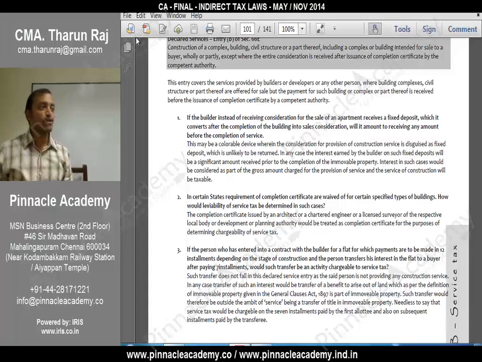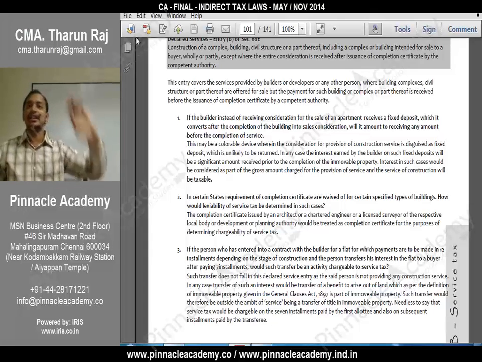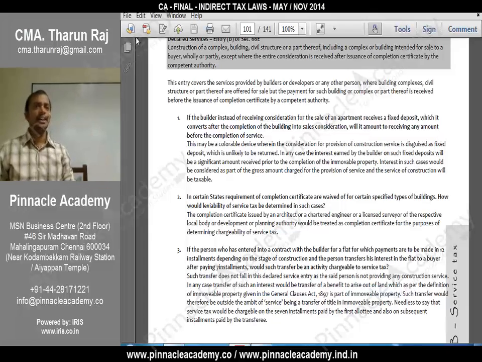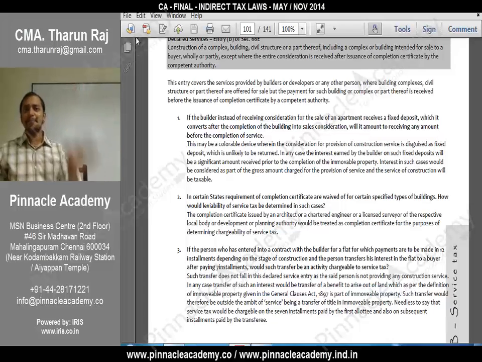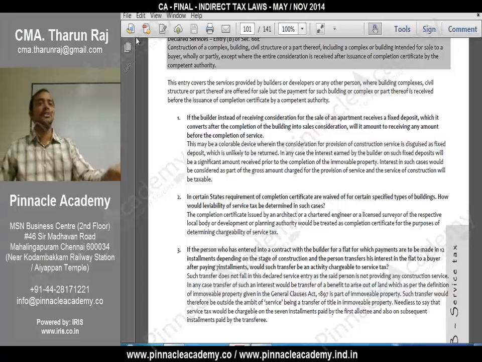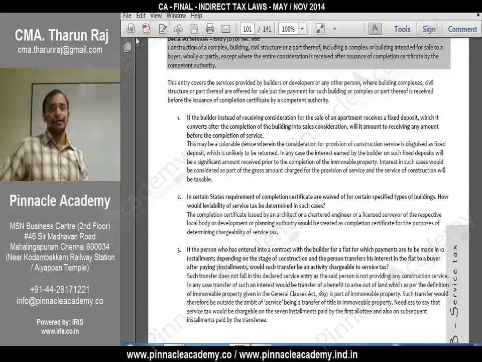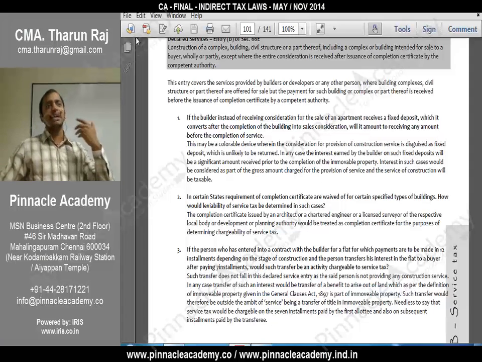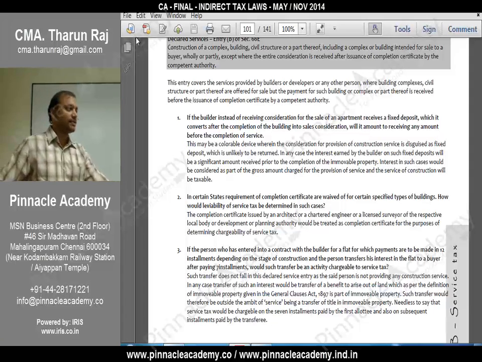Now in this case, what happens? They are investing a huge amount and for every 1 day delay, there is a problem. Correct? But this point is not considered here. They are telling, if you want to make it a sale of immovable property, not even 1 rupee or a part of consideration should be received before completion of service. If any part is received, automatically the entire amount will become service. Okay?